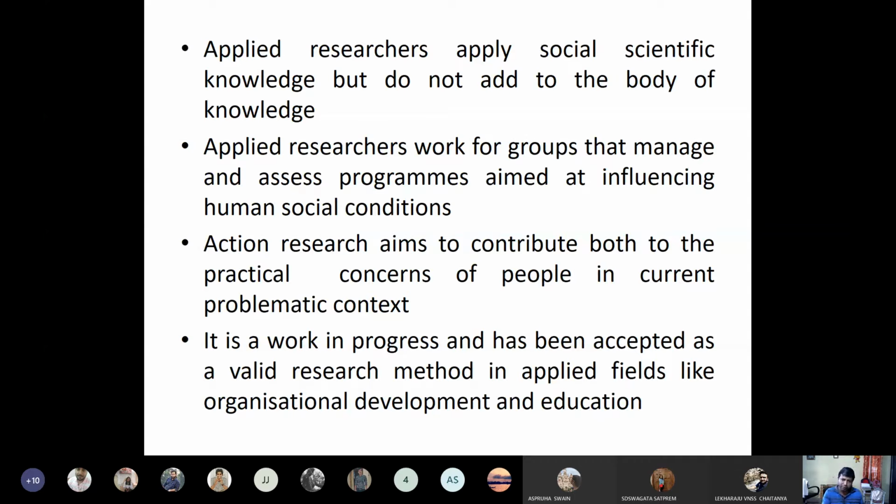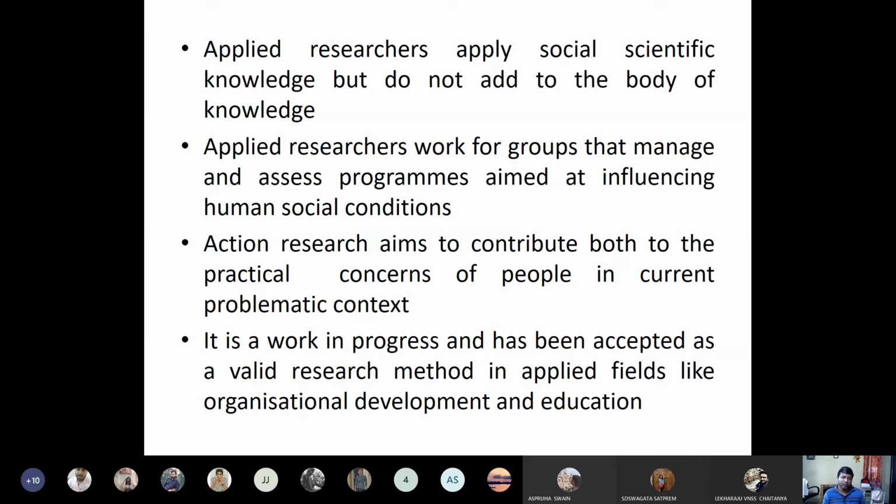In action research, they find out the problem and then they find out the mechanism of solution, then they try to resolve it at the grassroots level, because they are in action mode. They want to do certain kinds of things through which the problems will be solved at the grassroots level or at the field level.